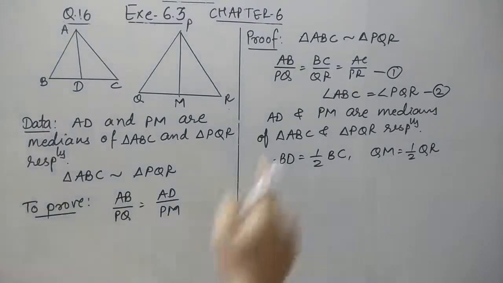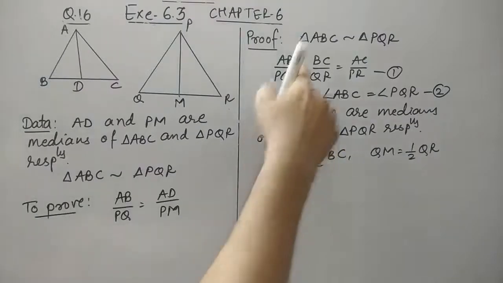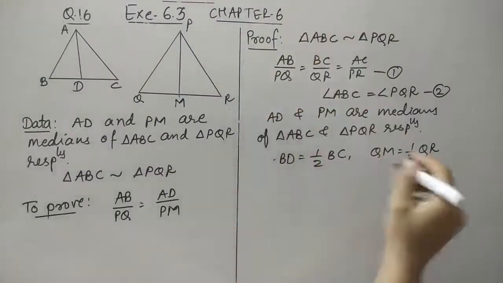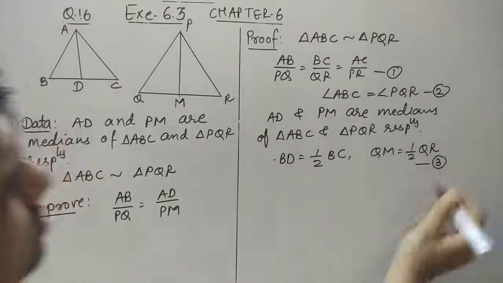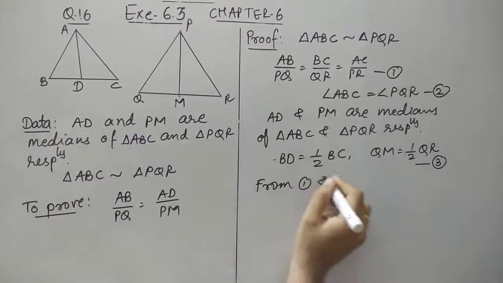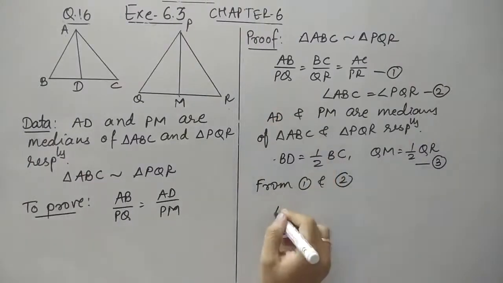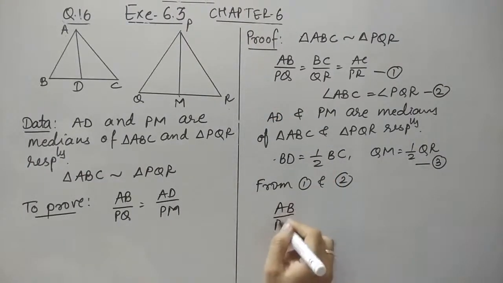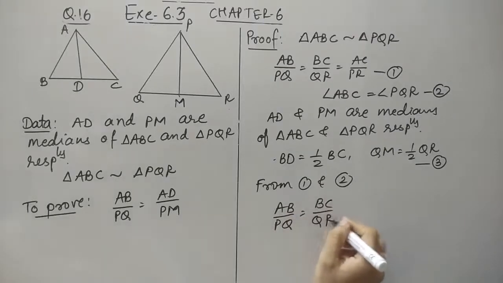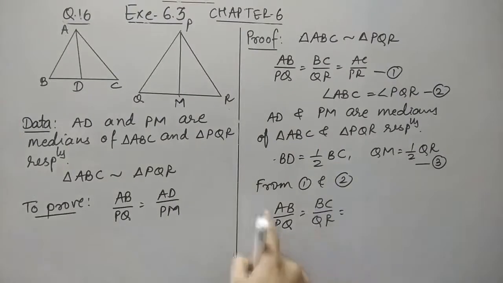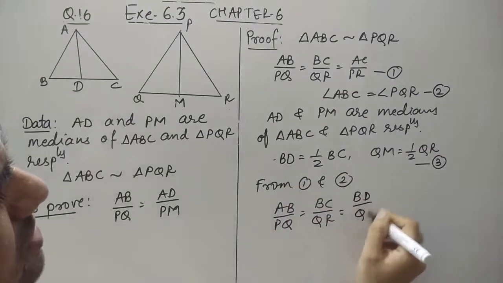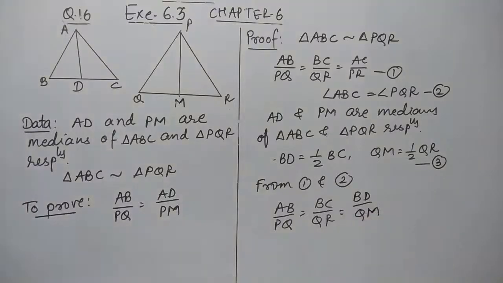Now look here. We can see that BC and QR are in the same proportion with all this, so we can use this from equations 1 and 3. I can say AB upon PQ is BC upon QR. As BC and QR are in proportion with this, we can say that BD and QM are also in the same proportion.